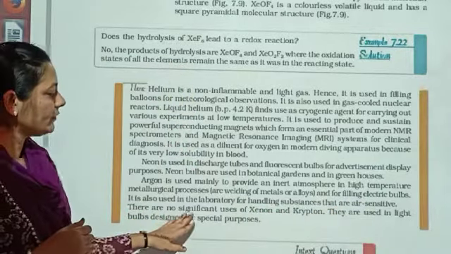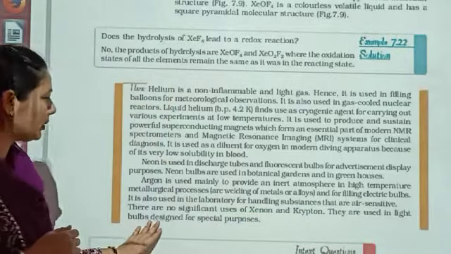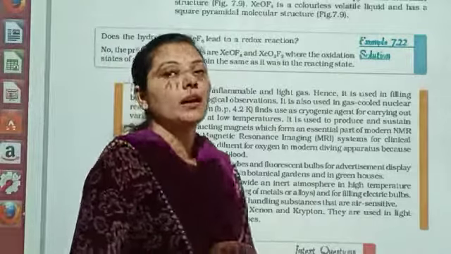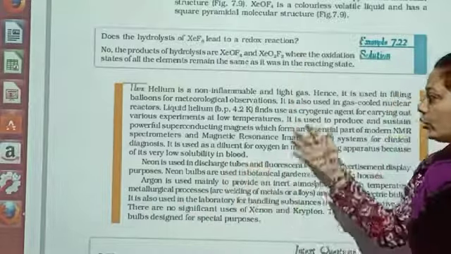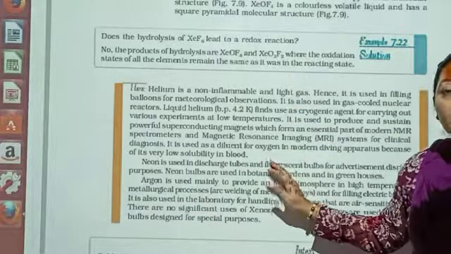There are no significant uses of xenon and krypton. They are used in light bulbs designed for special purposes. So dear students, these are the uses of all the noble gases. You can go through it, and if you find any difficulty anywhere, you can ask me and clarify your doubts.